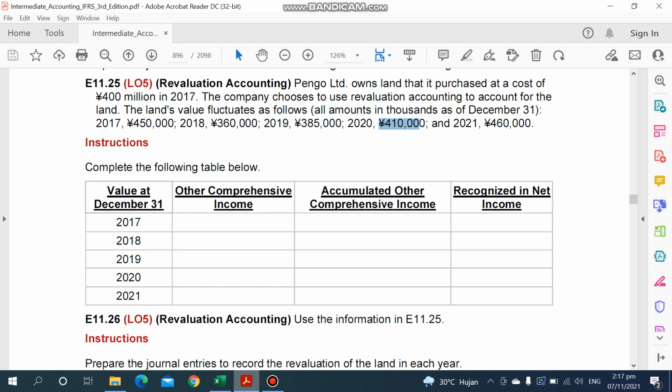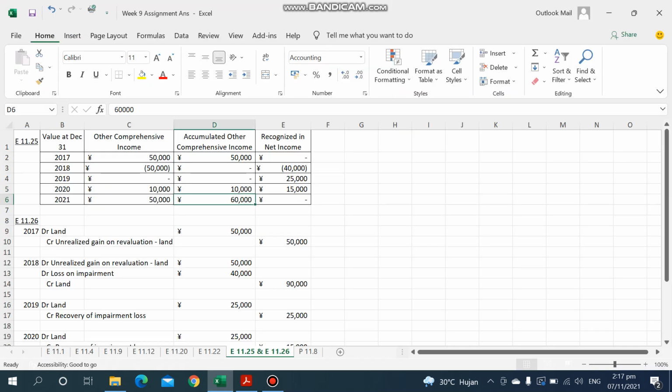And then in 2021, it is 460,000. So an increase again from 2020 by 50,000. Okay, so this 50,000 will be unrealized gain. The accumulated other comprehensive income will be the previous year plus this year. So that's why this is 60,000: from 10,000 plus 50,000 becomes 60,000. This will be the usual unrealized gain.